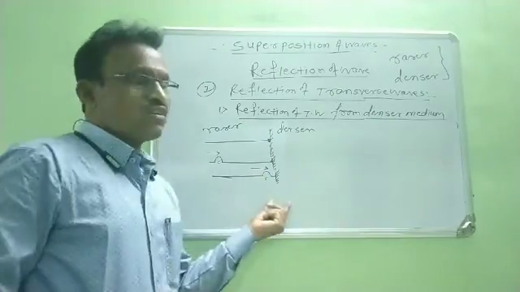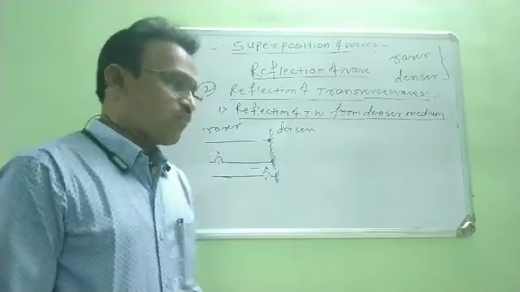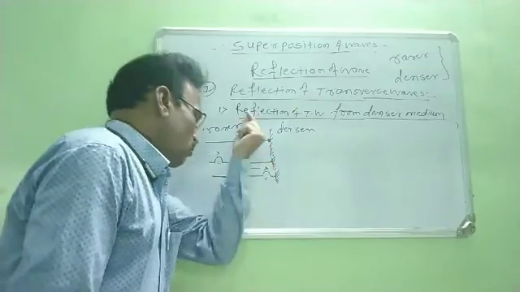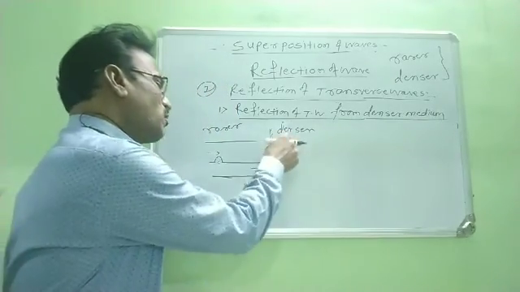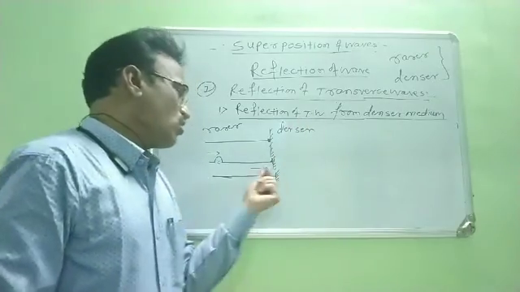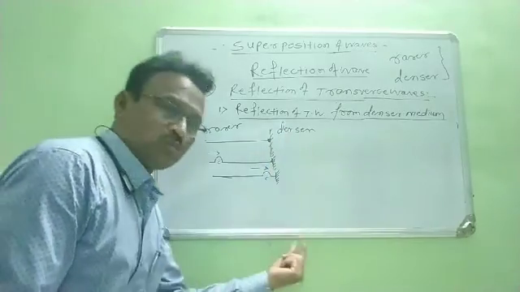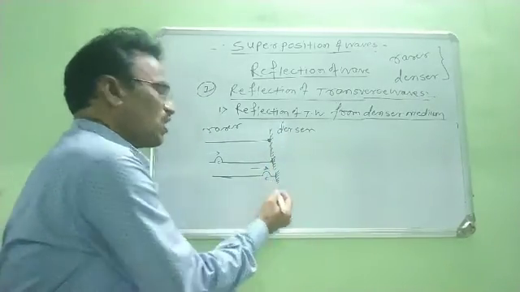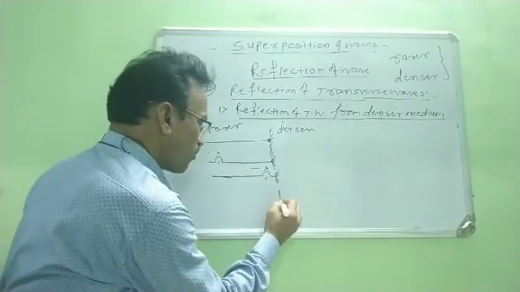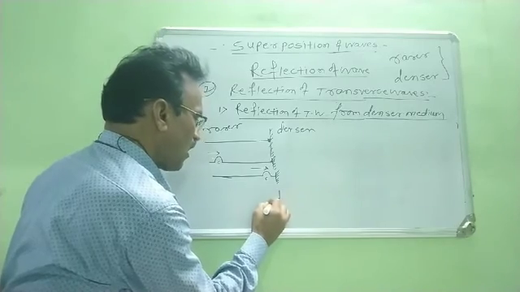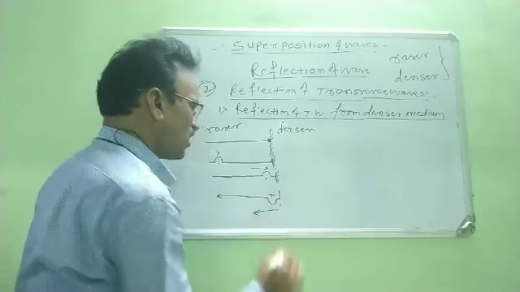Therefore, according to Newton's third law of motion, action and reaction are equal and opposite. No action is produced on the denser medium, but the denser medium produces a reaction on this crest, and due to this reaction of the rigid support, the crest is reflected back. This crest is reflected back as a trough, and this trough is moving in this direction.